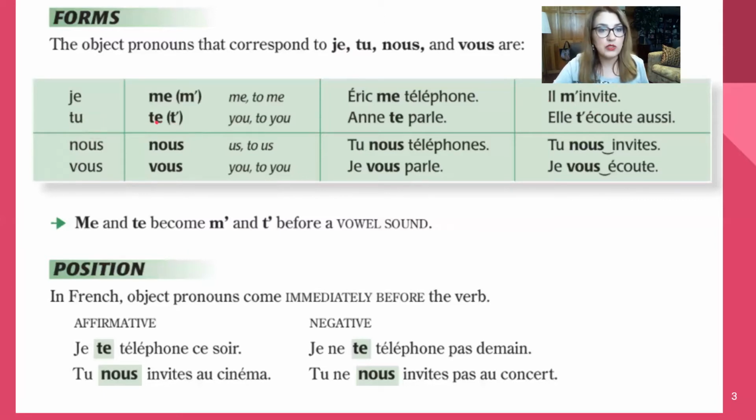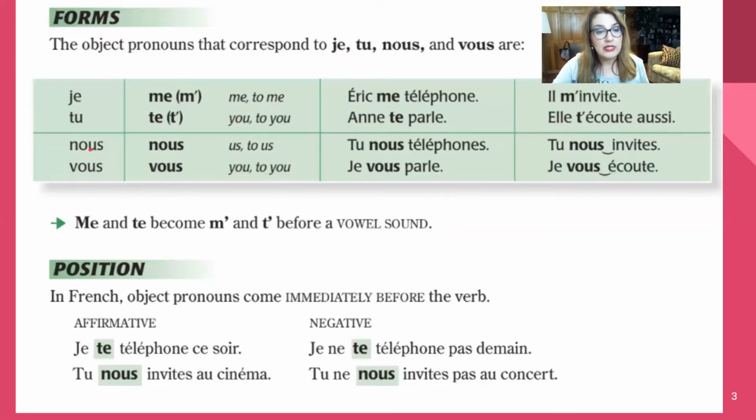Same thing for tu. The object pronoun is te, which means you or to you. In a sentence like this, Anne te parle. Anne is the subject. Anne est le sujet. Parle est le verbe. Te est le pronom objet. D'accord? So subject, object, verb. Translating to, Anne talks to you. Elle t'écoute aussi. She listens also to you. Or she is listening to you also.